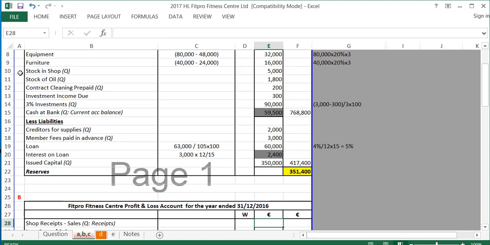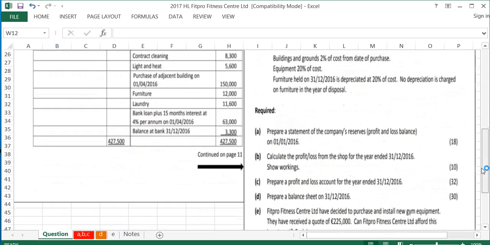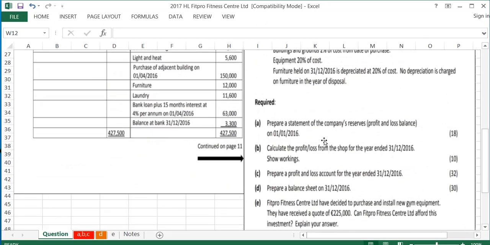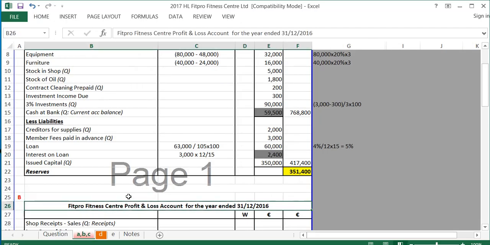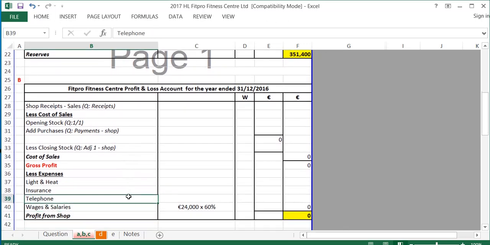Part B then of the question, and again the majority of these figures were coming from up here apart from the ones we had to work out. Part B of the question then asks us to calculate the profit or loss for the shop, just for the shop, for the year ended 31st of the 12th, 2016. So to do that, I'm going to have to do a little profit and loss account for the shop.